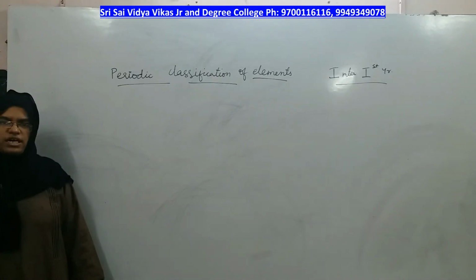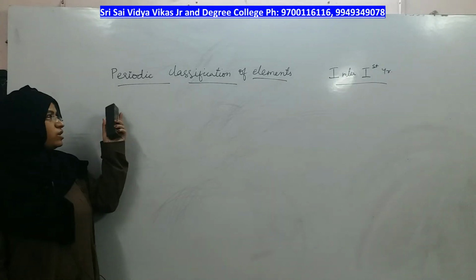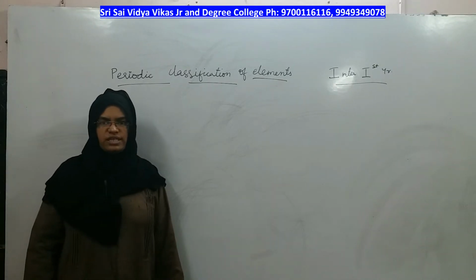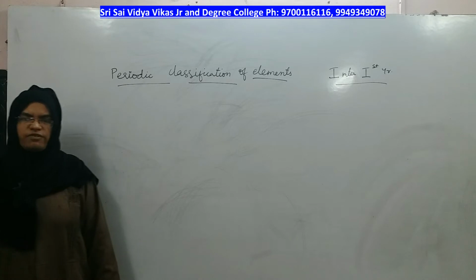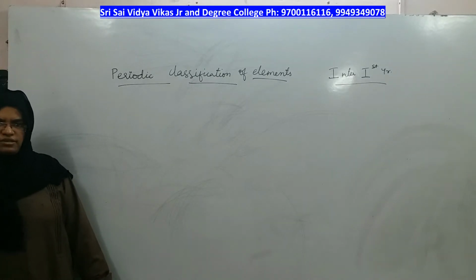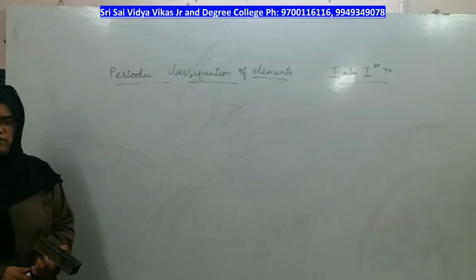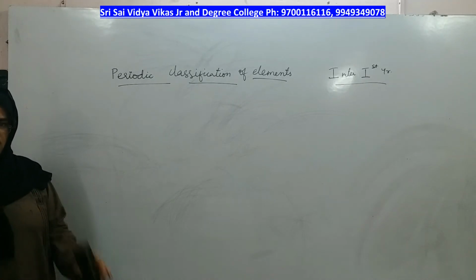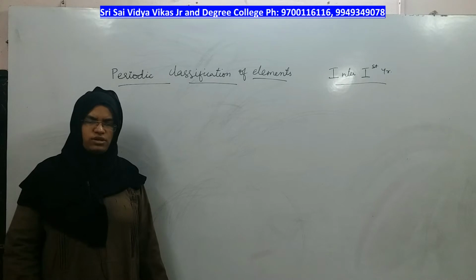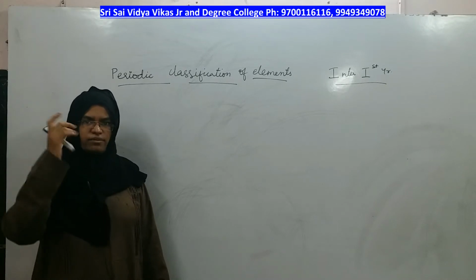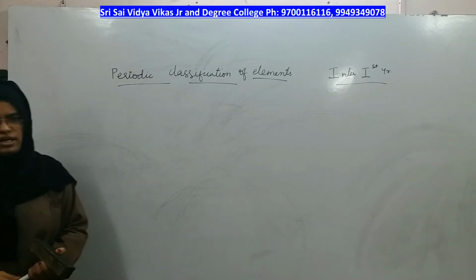Today we are going to start our second chapter called periodic classification of the elements. In the last class we finished atomic structure, and let us go for a new topic, right? So in the periodic classification of elements, the most important thing you should know and have a strong command of is the periodic table, right?